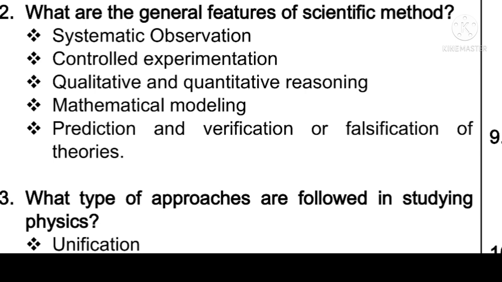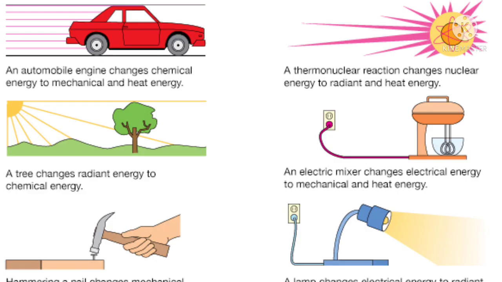How does it grow? By getting the energy from the sunlight, because it is converting the heat energy from the sunlight into a chemical energy. Okay, so according to the law of conservation of energy, energy can neither be created nor be destroyed, but it can be transferred from one form to another form.